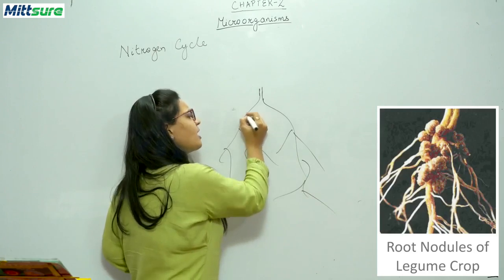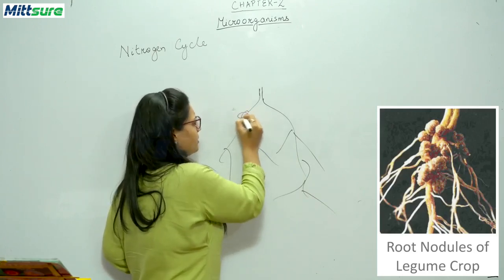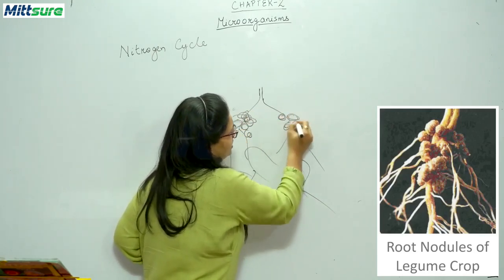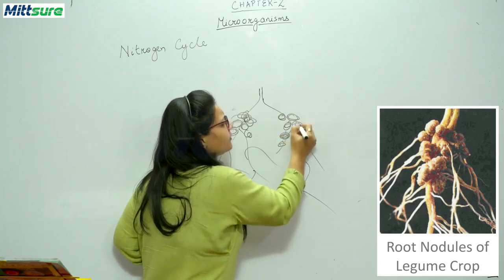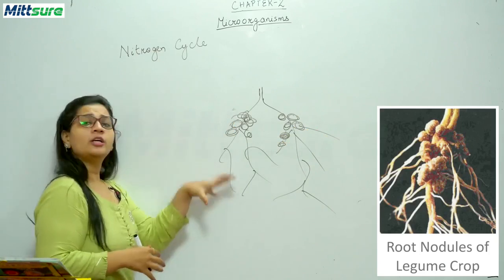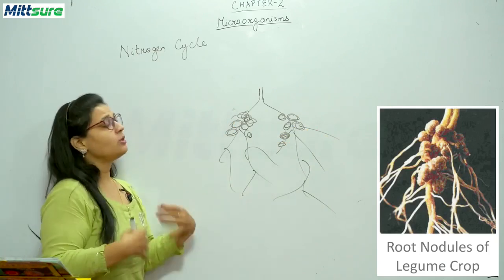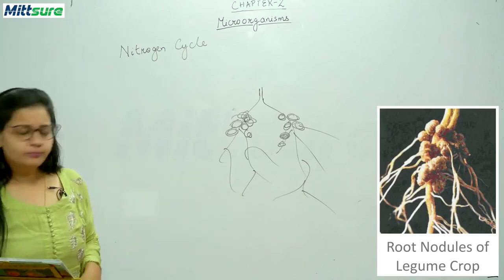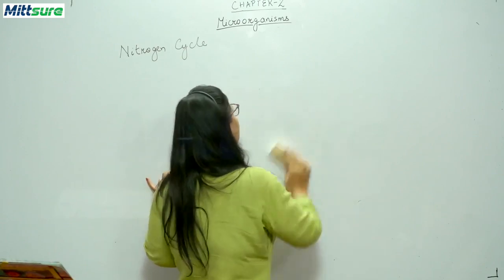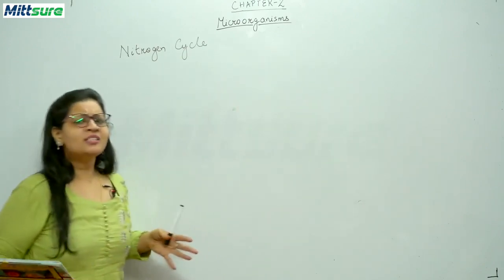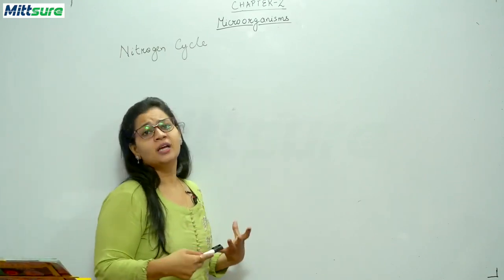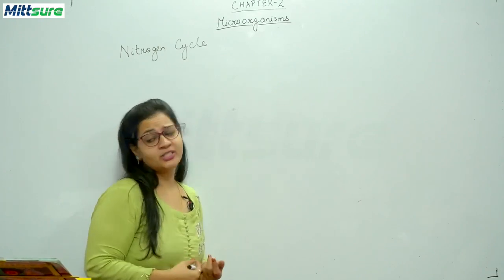Okay, and here this type of nodules are there in the leguminous plants, and these nodules help to fix the nitrogen, that is the atmospheric nitrogen, into nitrogen which can be used by the plants. Okay, so these are the root nodules, which help in the fixation. What happens, these nodules live in a symbiotic relationship with a bacteria, and the name of that bacteria is Rhizobium.